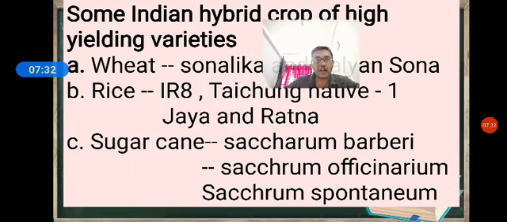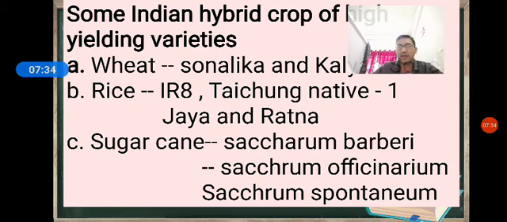Next, we come to the sugarcane varieties. Saccharum barberi was originally grown in North India but had poor sugar content and yield. One more is Saccharum officinarum. It was a tropical sugarcane grown in South India, which had a thick stem and high sugar content but did not grow well in North India.